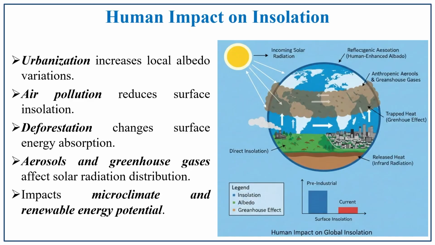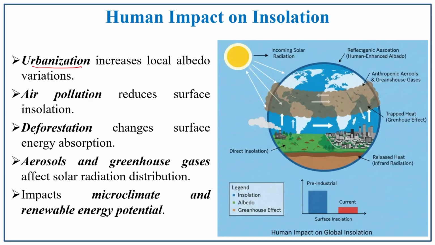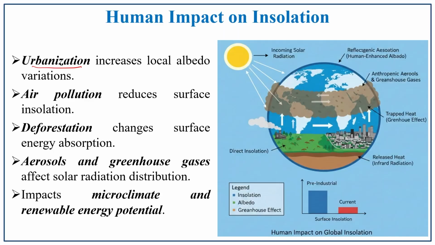Human impact on insolation. Even though on one side there is a natural balance, on the other side we have human impact. Because of human interference, urbanization takes place, which increases the local albedo, along with industrialization and other technological emergence, to meet the requirements of an increasing population. Urbanization was one of the major impacts.